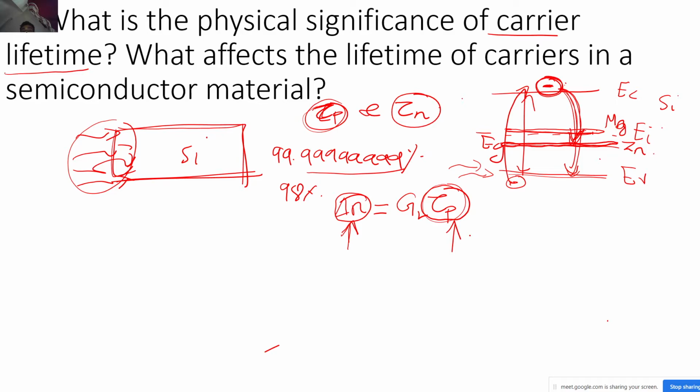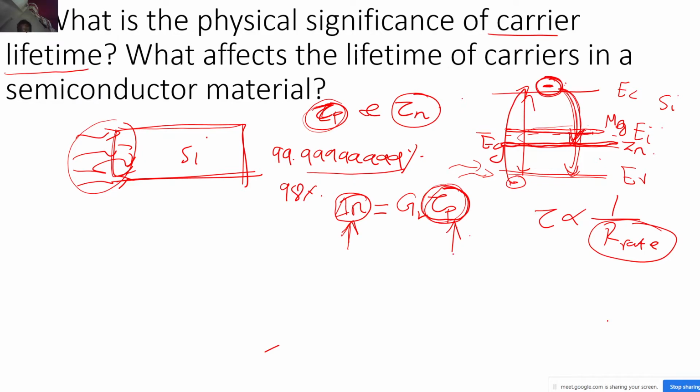Now to have this lifetime of carrier to be very high, I don't want the recombination rate to be high, because this tau is inversely proportional to the recombination rate. Correct? Now this recombination rate depends on how many defects you have introduced and how many energy levels you have introduced in the forbidden energy band gap.